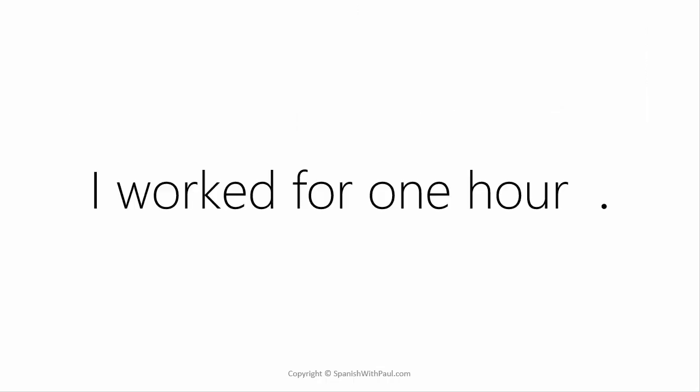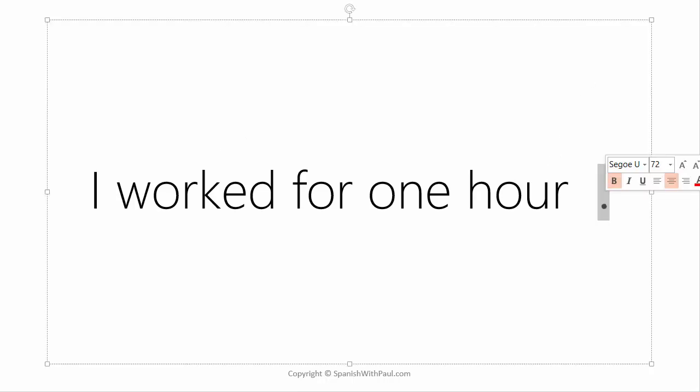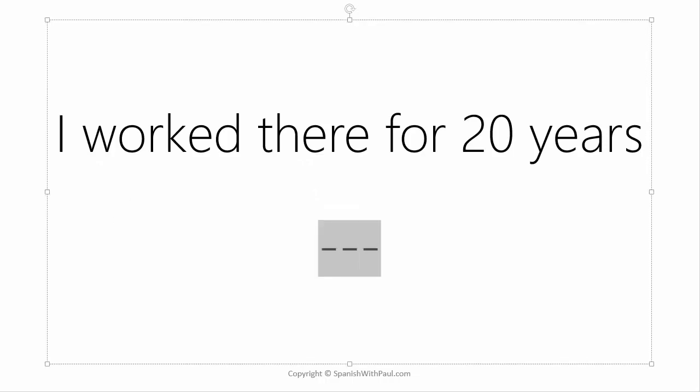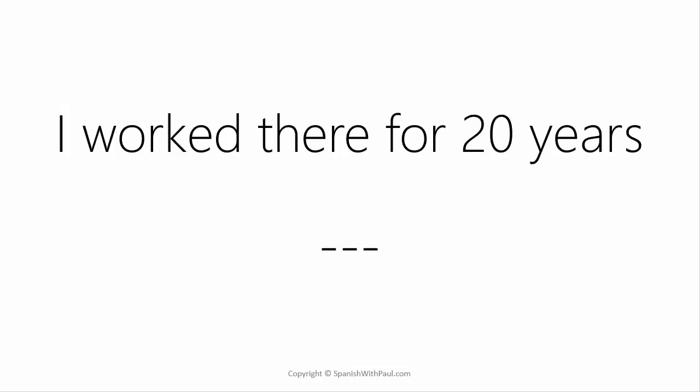Here's another one. I worked for 1 hour. So here we have a dot. I worked for 1 hour, so we would use the simple past. But if we were to say, I worked there for 20 years, now we have a more continuous line in Spanish. But again, notice in English we have I worked and I worked. So this is a concept that we need to be aware of when speaking Spanish because it works a little bit differently to what we're used to in English.